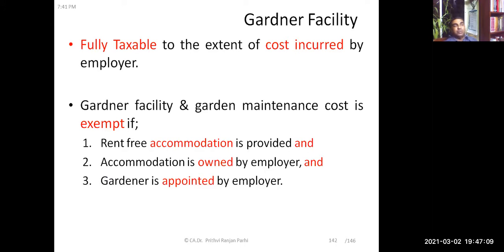Suppose you are staying in your own house and the employer has provided a gardener. Then whatever cost the employer is incurring shall be treated as a perquisite for you.